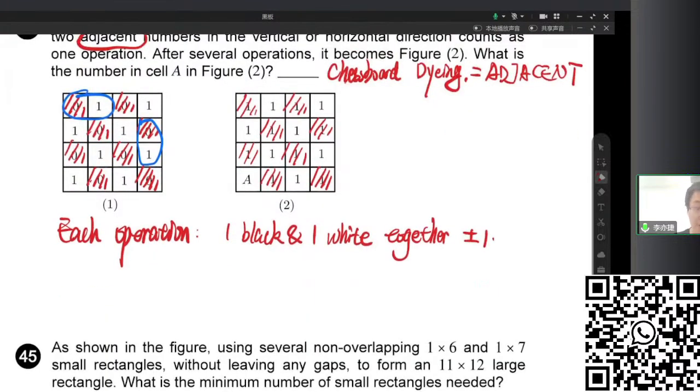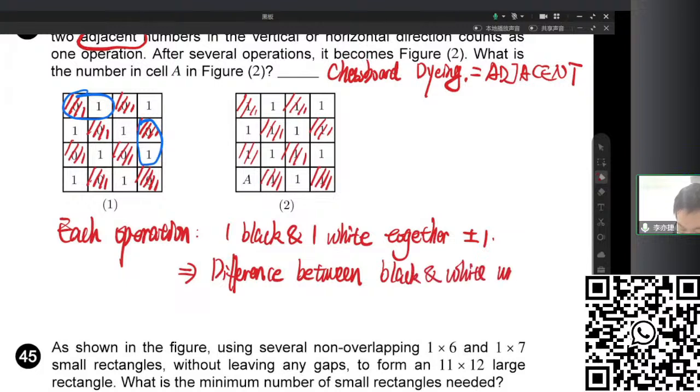So what is unchanged? What's the constant? It's the constant difference, right? So the difference is unchanged. So we +1 or -1 for both black and white, which means during each operation, the difference, not only among two grids, but the difference between all the black and white, is not changed. So no matter how many times we do the operation, the difference between all the black grids and all the white grids still is unchanged.